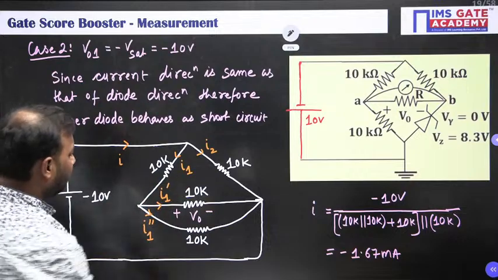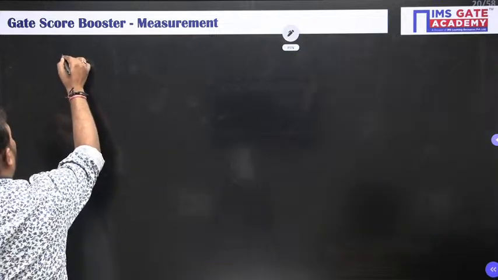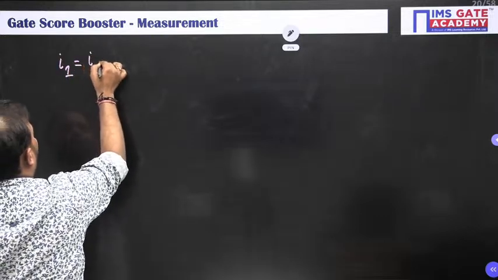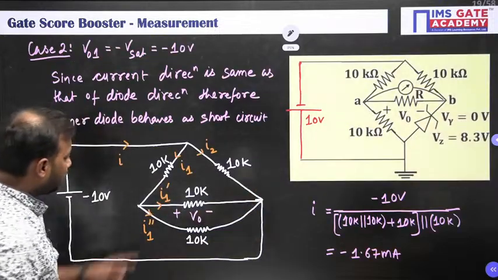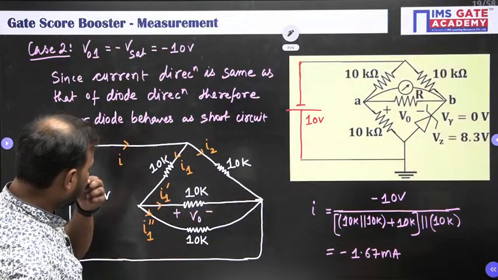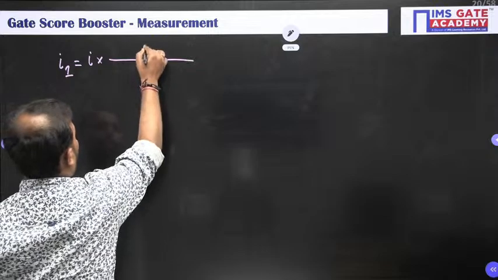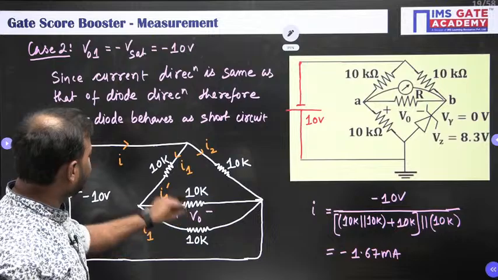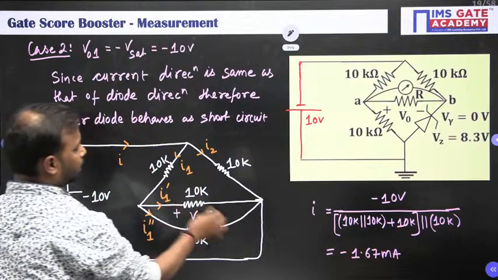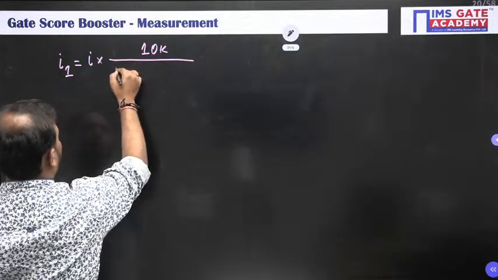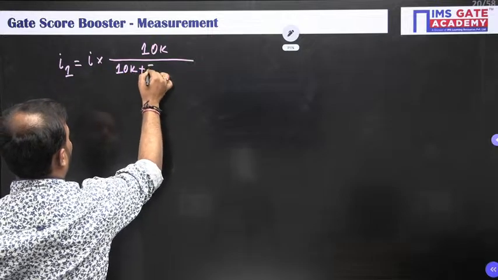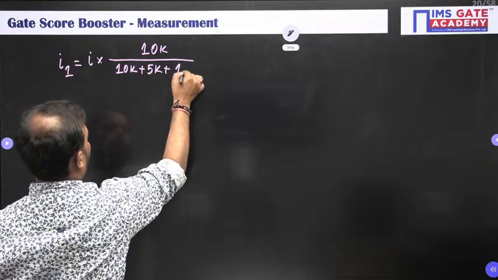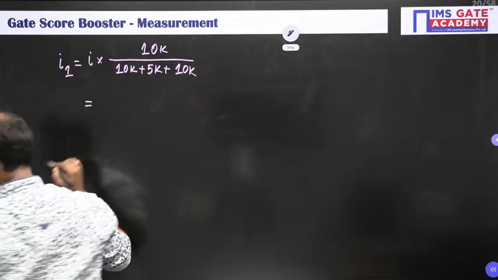How to find this I1? I1 is total current, which is I, into opposite. So here opposite will be what? 10K divided by sum. Okay. So the parallel combination of this is 5 plus 10, 15, 15 plus 10, 25. Means 10K plus 5K plus now this 10K. So on solving this, we'll get the I1 value.